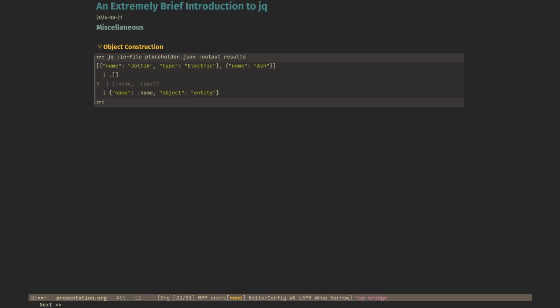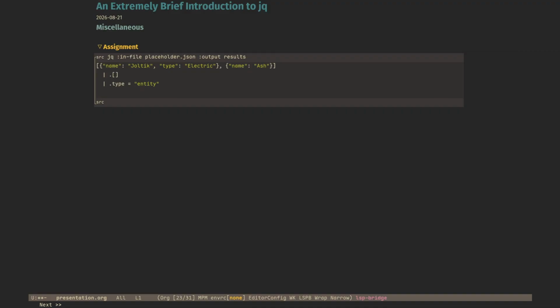Here we have object construction. JQ is not only used to query objects, it's also used to construct them. So here we separate the different objects in the array and then we put them back together. No, we don't put them back together. We convert them to a new object with a new attribute, object entity. Like that, we can construct new objects from scratch.